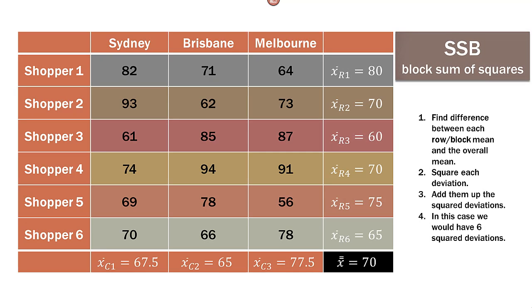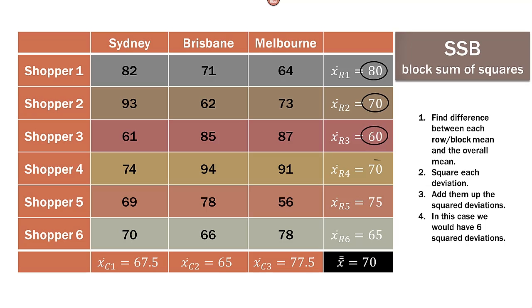So now what about blocks? Everything we've done so far has been part of the one-way ANOVA. Nothing's been any different than it was in the one-way ANOVA. But now we have the blocks. This is where the two-way ANOVA sort of forms its identity. But it works the exact same way. We find the difference between each row or block mean over there on the right, and the overall mean, which is still 70, of course, square each difference or each deviation, add them up, and then that will be our sum of squares for the blocks or for the rows.